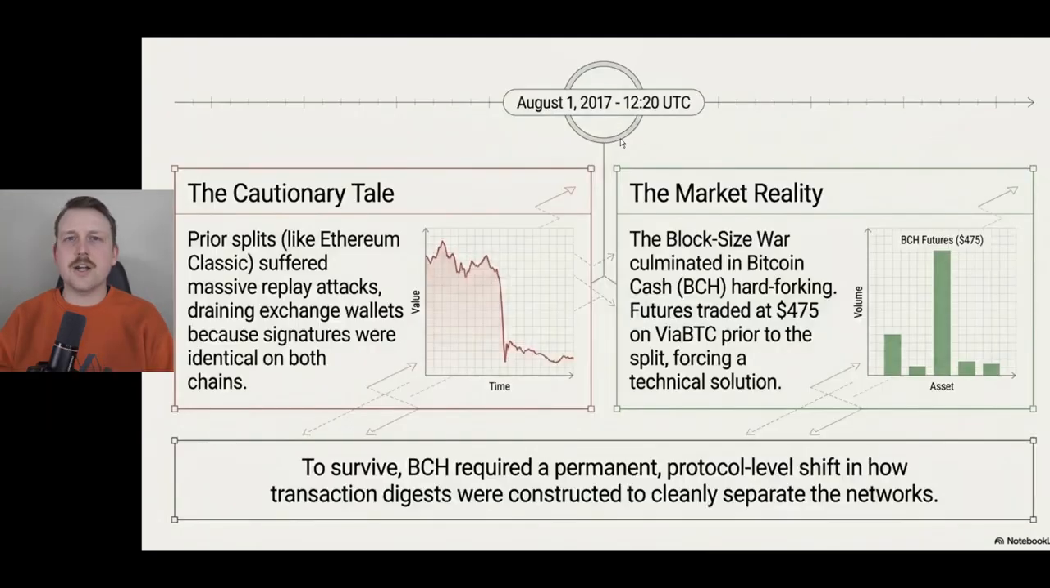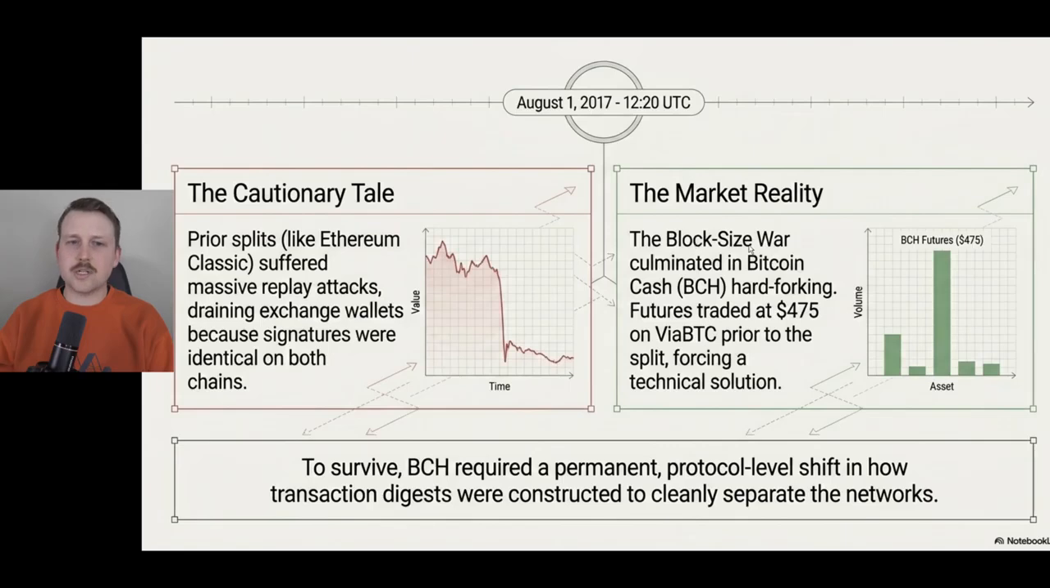We're taking a look here at August 1st, 2017. In prior splits, like Ethereum Classic, they suffered massive replay attacks, draining exchange wallets because signatures were identical on both chains. So we have historical evidence that this is possible. It's technically possible, obviously, but we have actual historical evidence that this has happened.